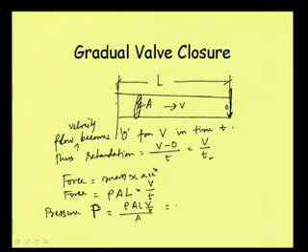A and A get cancelled, so it will be rho L V by t. This is the expression for pressure. Now, if we want it in terms of pressure head S, what can we write? Pressure head S.